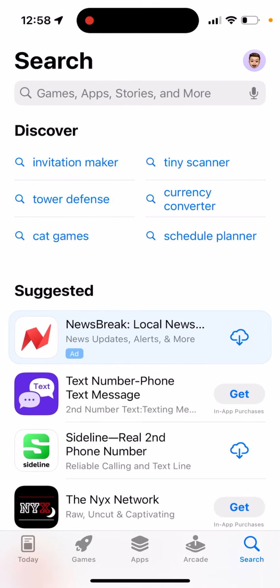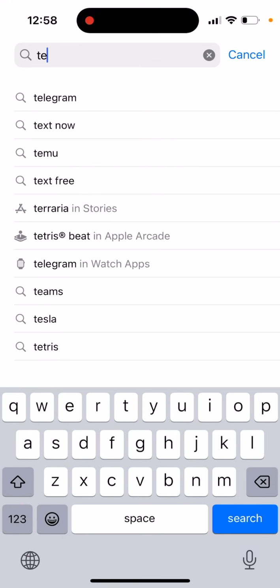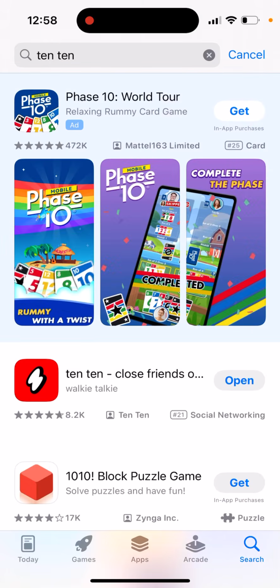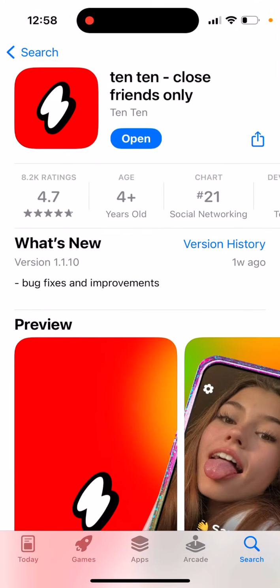So what is 1010 app? It's a new viral social media app. I was using it for a few months and I just want to share my experience. Here's the app. It's available on iOS. It's also available on Android as well.